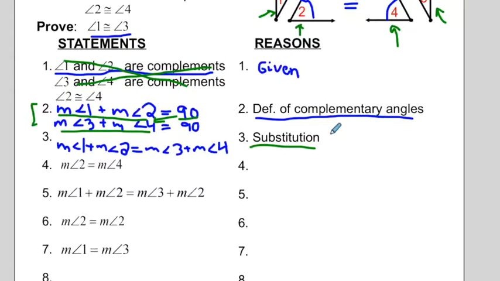So now let's keep going. Now we have the statement measure of angle 2 equals measure of angle 4. Well, where does that come from? That comes from this statement here that says angle 2 is congruent to angle 4. And we've already talked about this yesterday, just like segment congruence, when we see angle 2 is congruent to angle 4, and then we see the exact same statement written when it is referring to their values. In other words, we have an equal sign here and we have measure, meaning value, then the reason we can do that